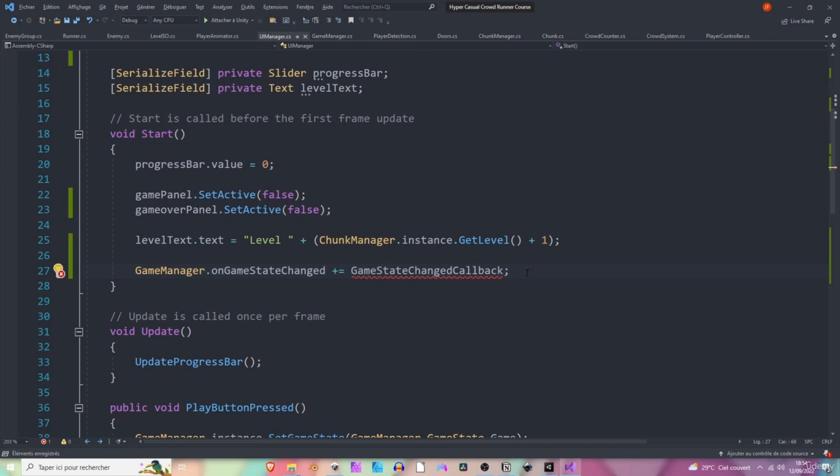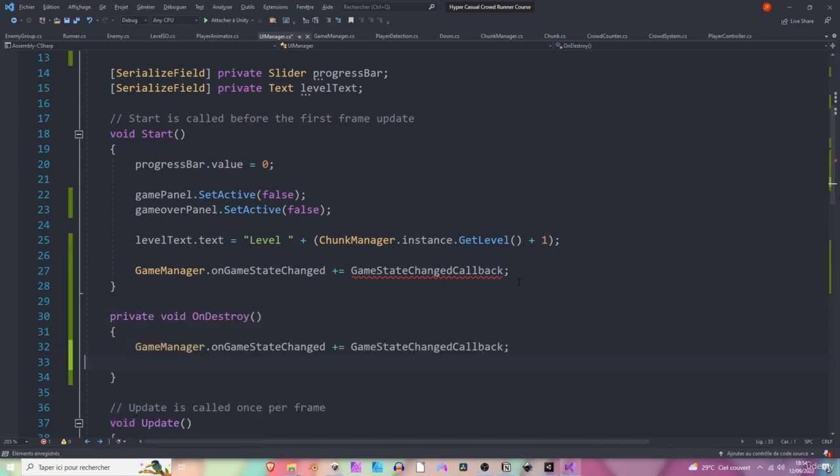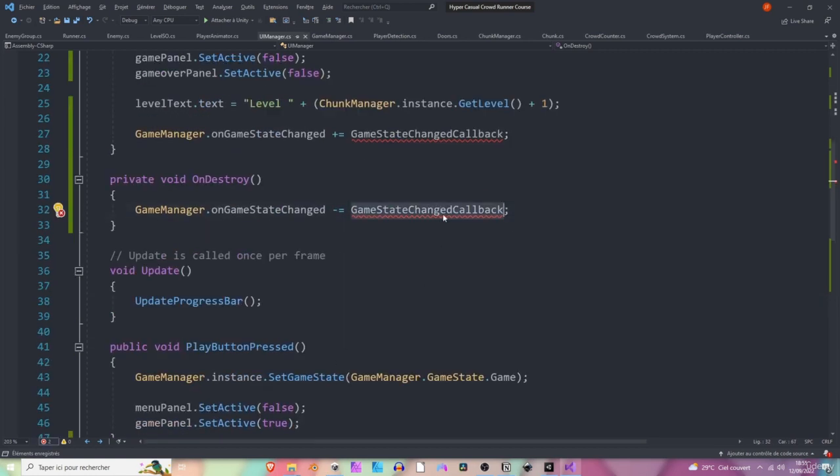Okay. And if you remember well, we also need to unsubscribe to this event whenever we destroy this game object. So let's call OnDestroy. Let's paste this line and change the plus to a minus to unsubscribe. Cool.